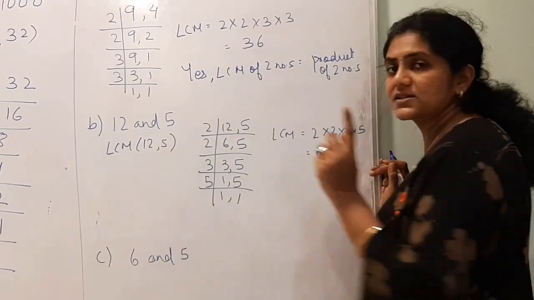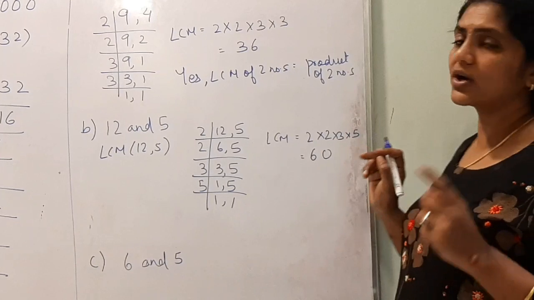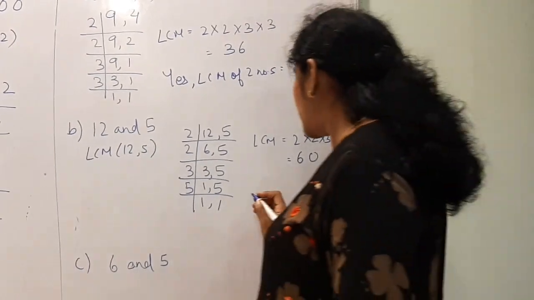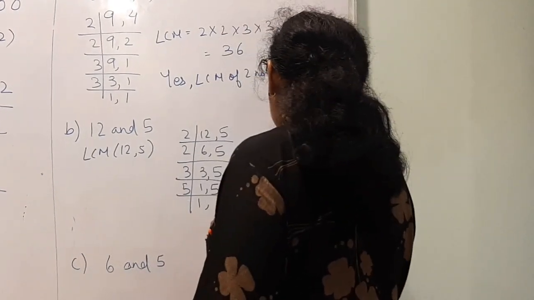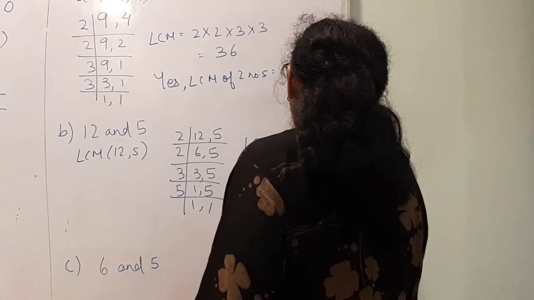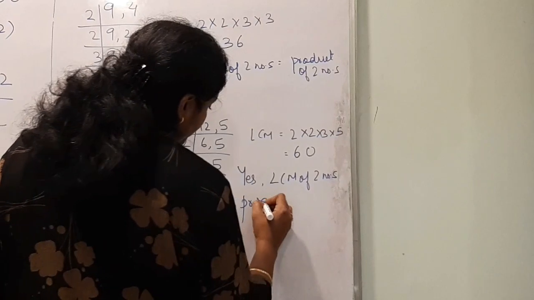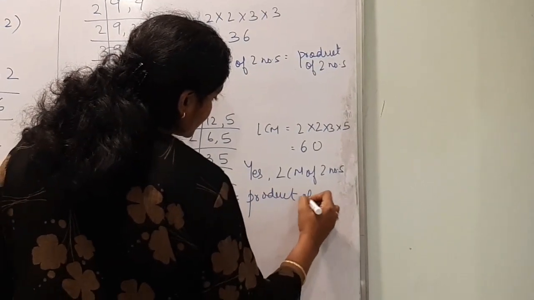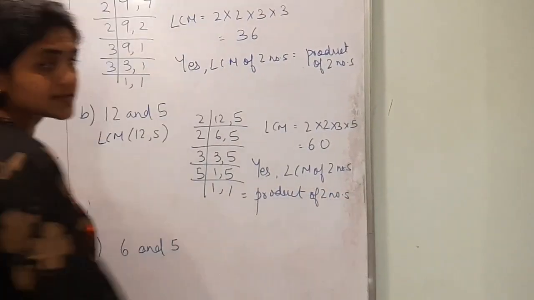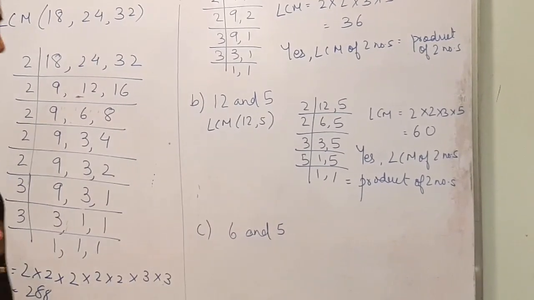So 12 into 5 is what? 60. LCM what you are getting? 60. So here again you have to write yes, LCM of two numbers is equal to product of two numbers. Right?